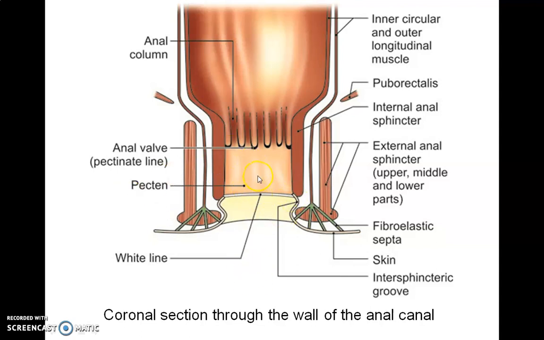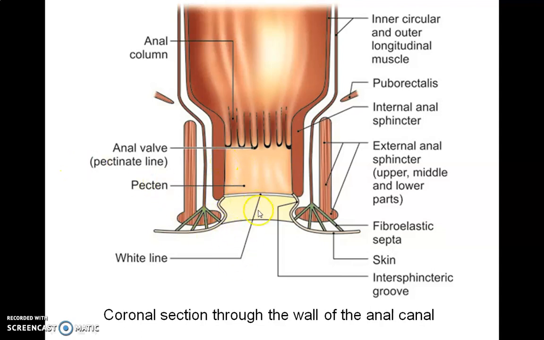The middle part is the pecten part. It extends from the pectinate line to the white line. It is 15 millimeters long and it is lined by non-keratinized stratified squamous epithelium. The mucous lining of this region appears bluish in color due to the dense venous plexus and is adherent to the underlying structure.